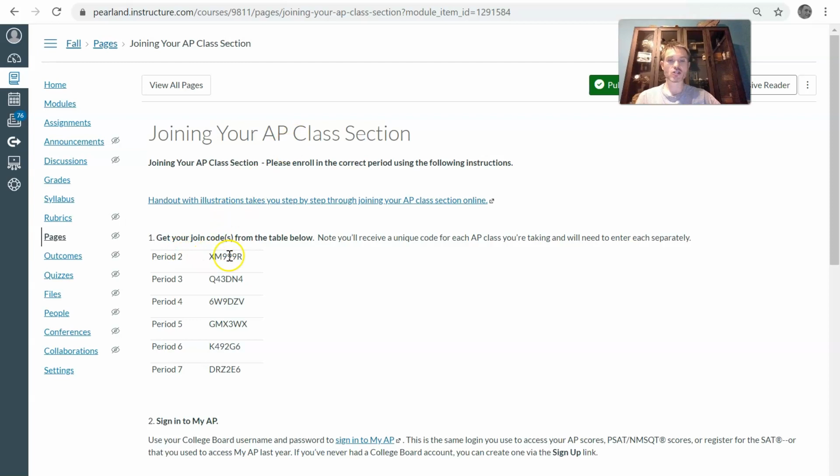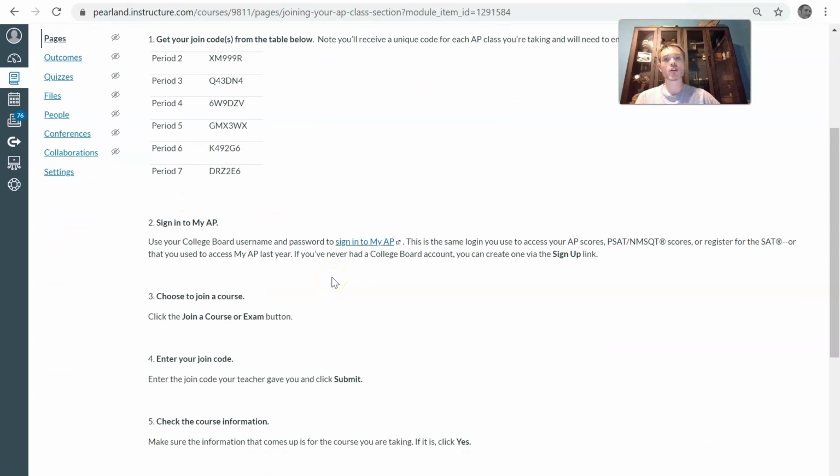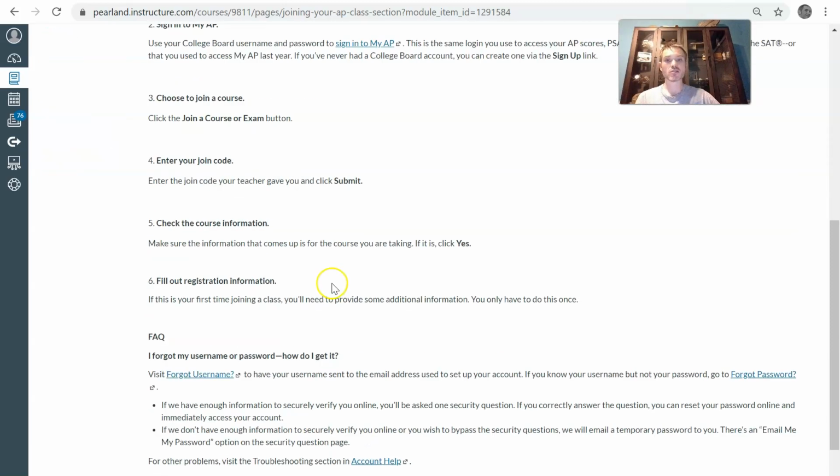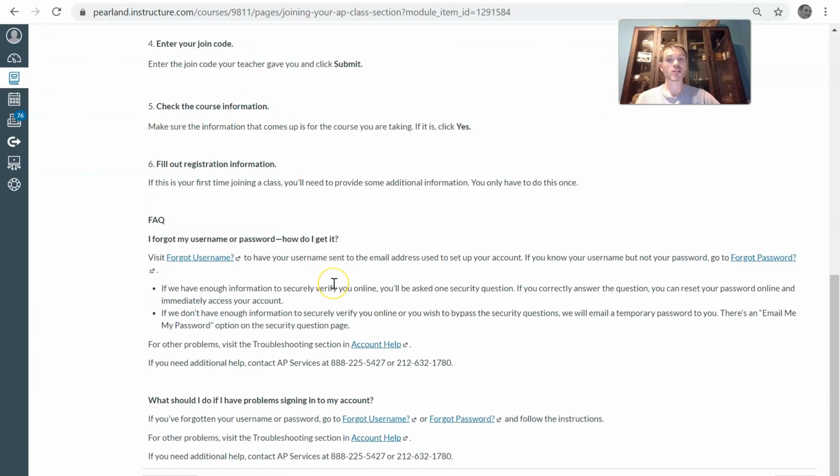You can see the class codes right here. If you are period 2, make sure that you are using this code right here. Conversely, if you're period 6, make sure you are using that one. Make sure you're using the right course code with the right period. Here's the link that you can sign up with, and you should have all the information for your AP account in that. If there's any problems, you can see here on the page to get help. If there's an issue, ask me or ask Miss Maddox. She'll help you in that area.